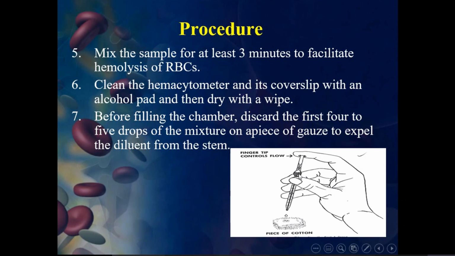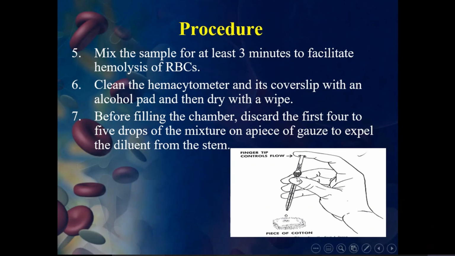So when we mix it, the mixture will make the red blood cells lyse properly. But when the solution is in this capillary, that may or may not contain the red blood cells. So in order to remove this, what we call capillary blood, the first 4 or 5 drops of blood are removed.